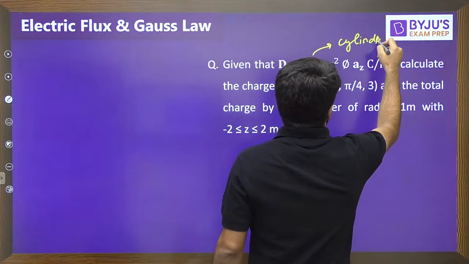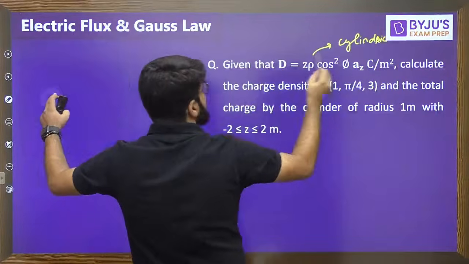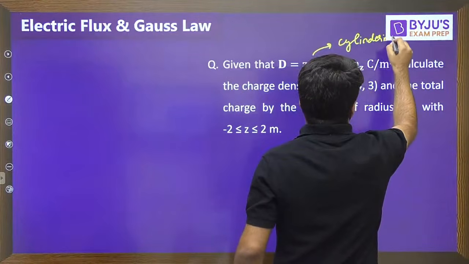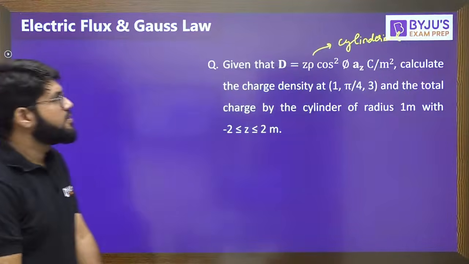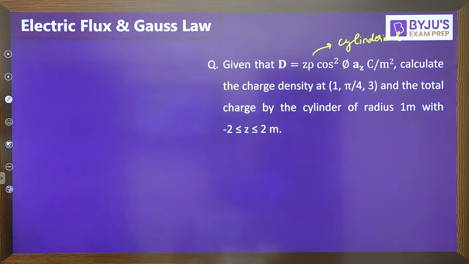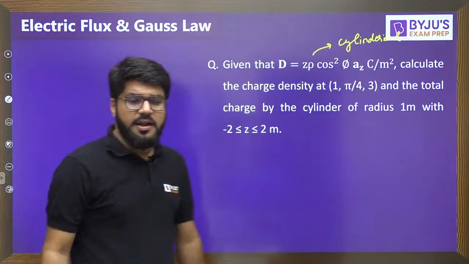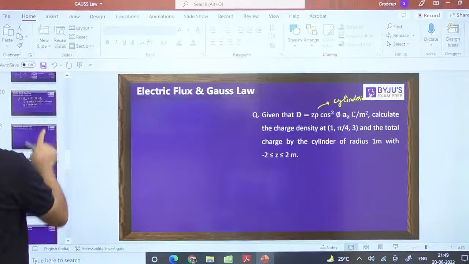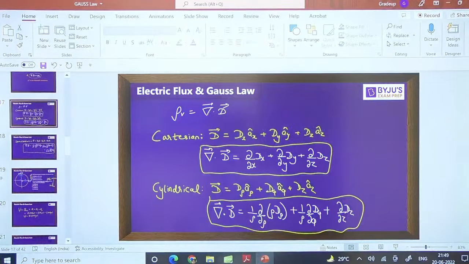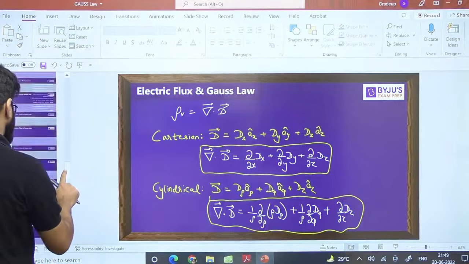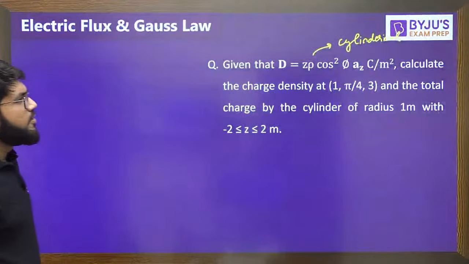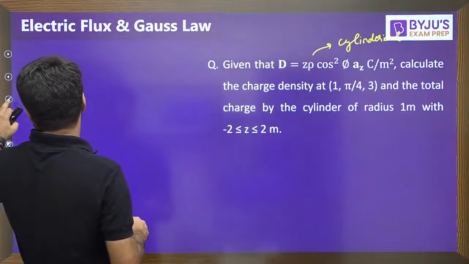Rho, phi, Z. It's given in the form of cylindrical coordinates. The formulas of the cylindrical coordinate system I already told you. Be aware of the formulas. I have already told you as a revision, which is why I especially ask you to look into this. Yeah, let's come back to this, the cylindrical coordinate system. Okay, just a second.